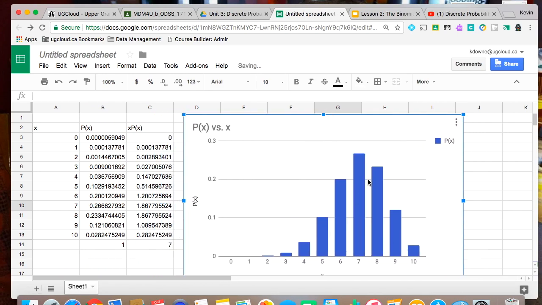You can see that 7 is the most likely, but 6 and 8 and 9 are likely as well. So it's distributed around the 7. It depends on the numbers how this distribution will look. But that's how you make the bar graph in a spreadsheet with the expected value chart and the table of values as well.